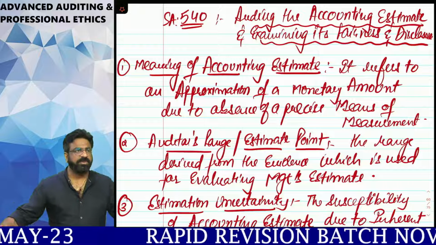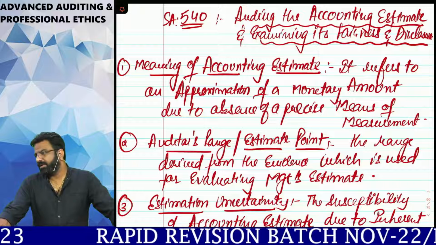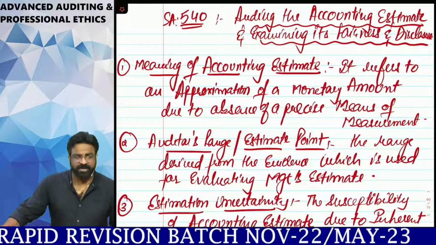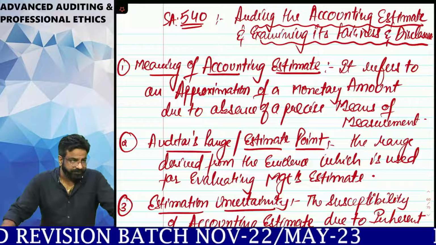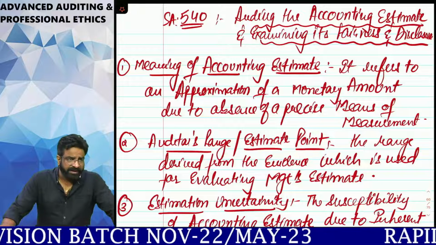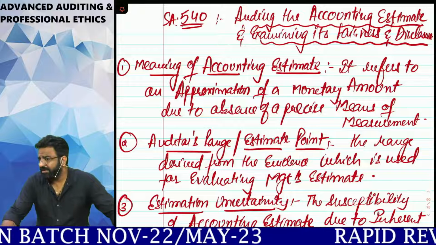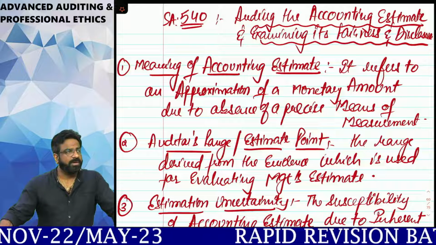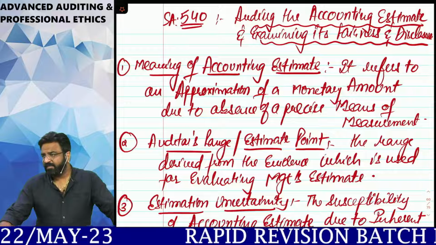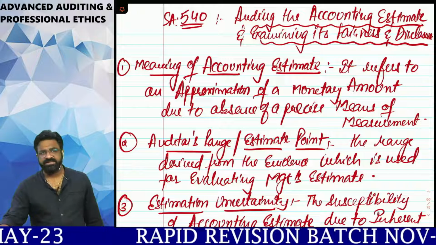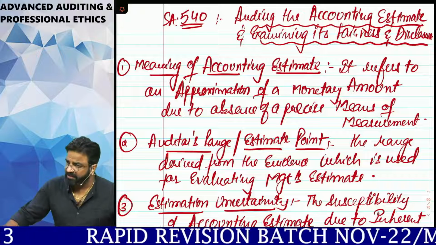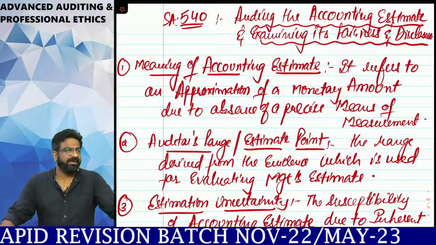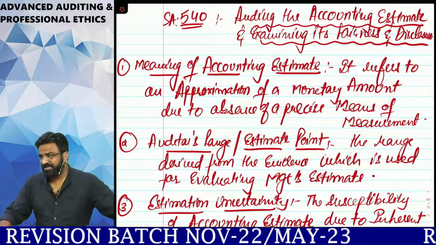Started with 500, which will let us know about audit evidence. 501, which talks about special consideration. 505, which talks about external confirmation. And 510, which is nothing but opening balances. 520, which talks about analytical procedures. 530, which talks about audit sampling. 540 talks about accounting estimates. 550, which talks about related party disclosure. 560, which talks about subsequent events, and in the last we have 570, which talks about going concern, and 580 talks about WRL, written representation letter.